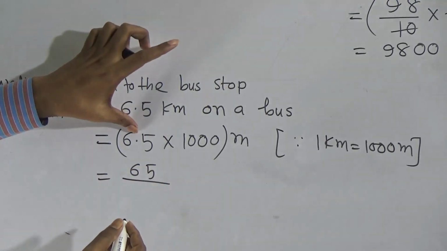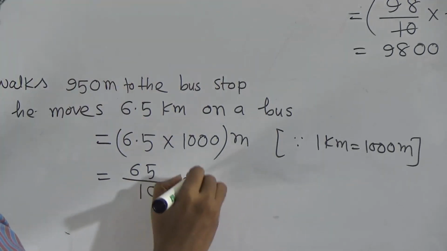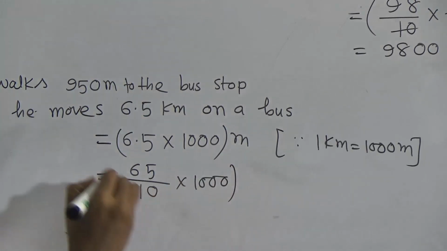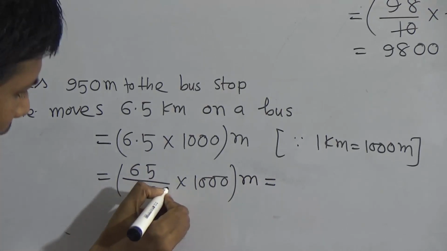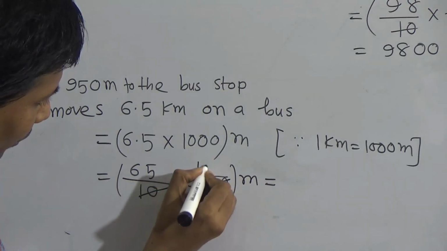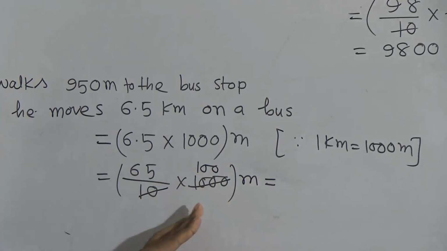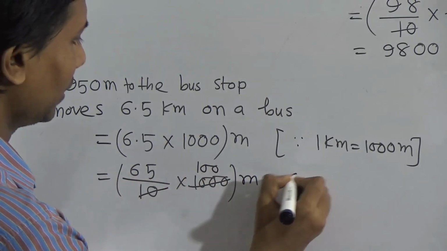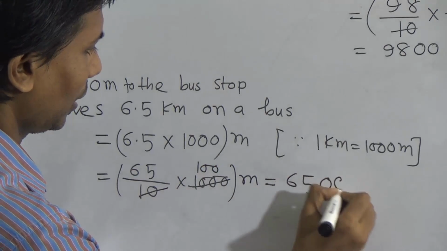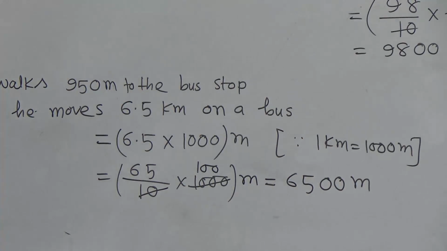Again you see, for the point you write 1, and for 5 you write 0, 1000 meter. This is equal to what? Divide, then 2 zeros left. Now 65 into 100, that means 6500 meter he moves by bus.